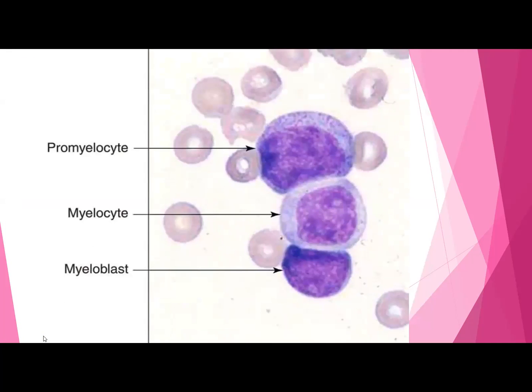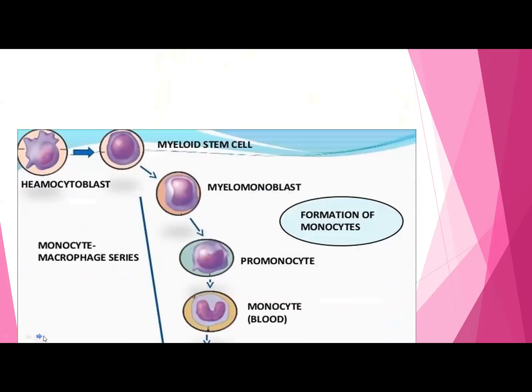Now this is an actual blood cell picture, the microscopic nature of the promyelocyte, myelocyte and myeloblast cells. Of course, this is a very difficult identification, and this is a slide which I have taken from our cancer department. There they have the hematologist, hemato-oncologist posted, and many times these types of investigations are required by them. So I have taken it from them to show you how these cells actually look. Otherwise, it becomes very difficult to identify these cells.